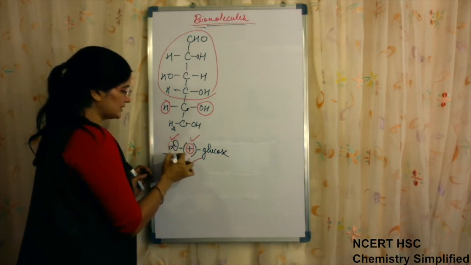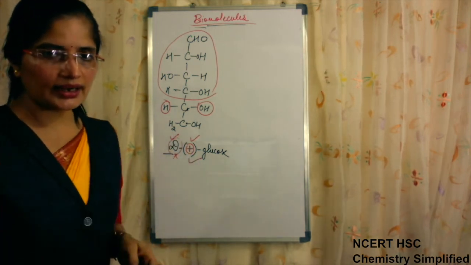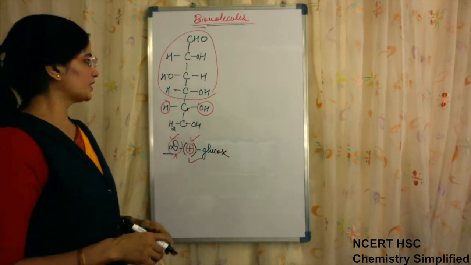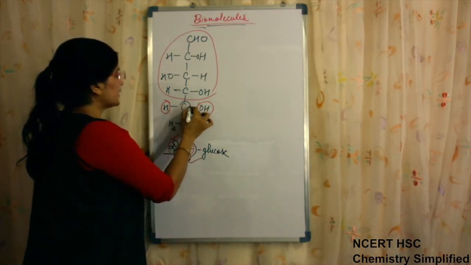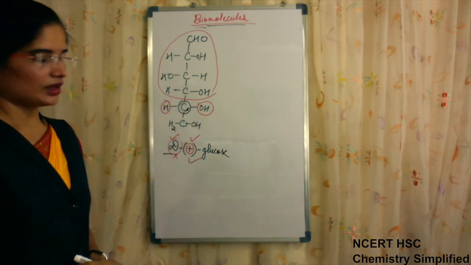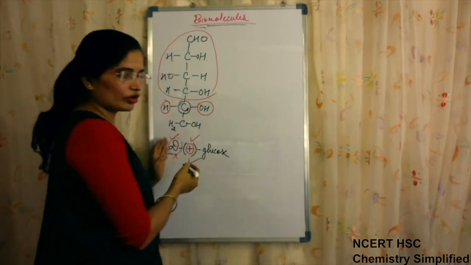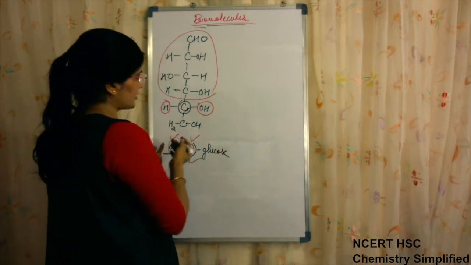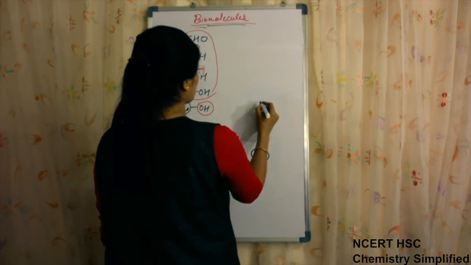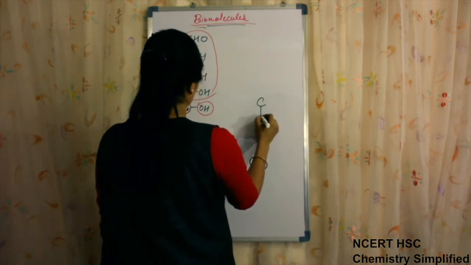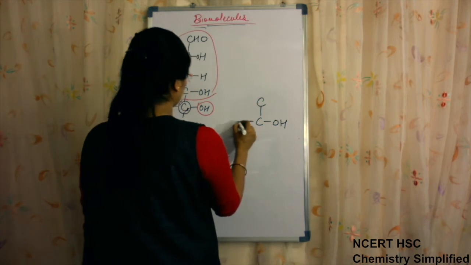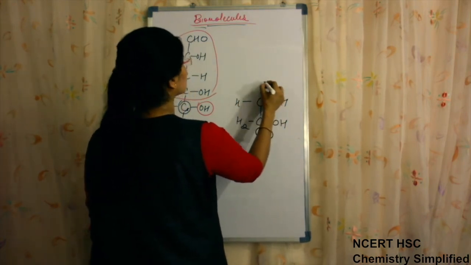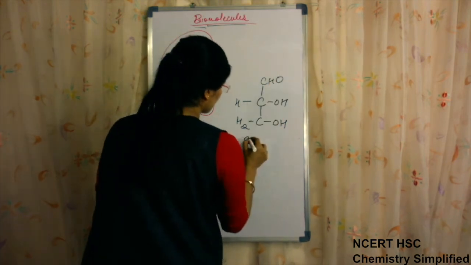Now what is this D? This D and L is used according to glyceraldehyde and the configuration of the second carbon atom. This D is not assigned for dextrorotatory; for dextrorotation, the plus sign is given. So then what does this D stand for? This D has been assigned actually because of this: C, OH, H2, OH, H, H and CHO.